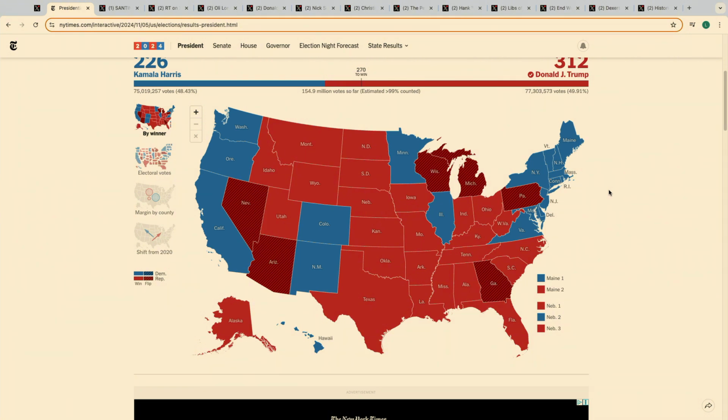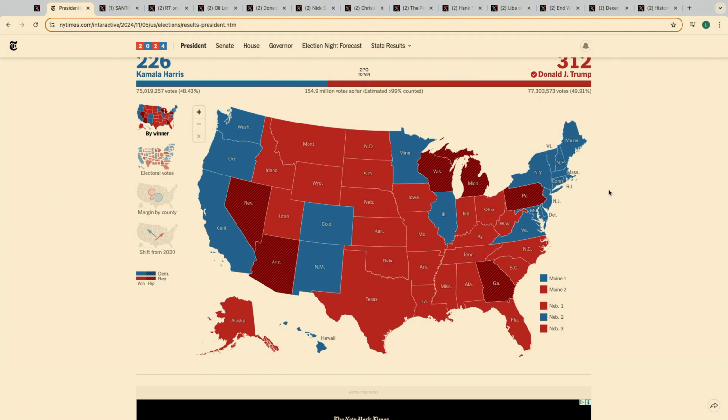Guys, it's because money's being spent in these states. A lot of campaign events are being held. And so when states face that kind of scrutiny, they shift less to the right in a year where every single state shifted Republican except the first district of Nebraska. You're literally seeing a lot of these swing states where there was a lot of campaign and media attention shift less Republican on average than some of the other states.